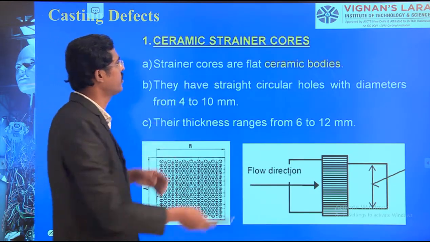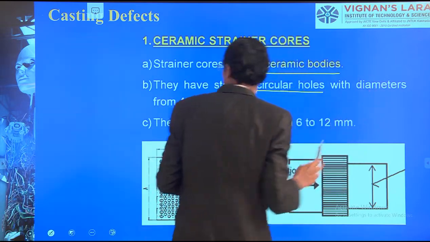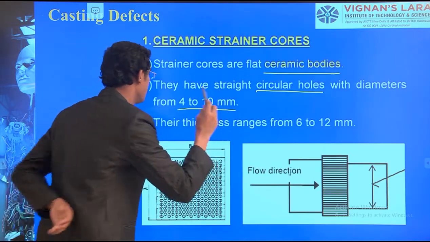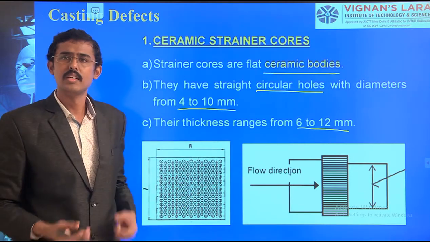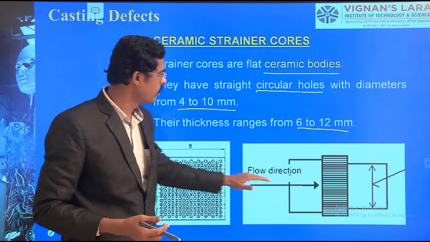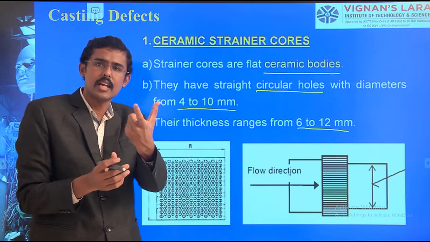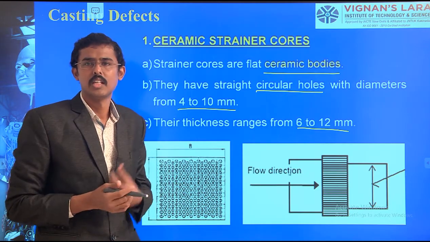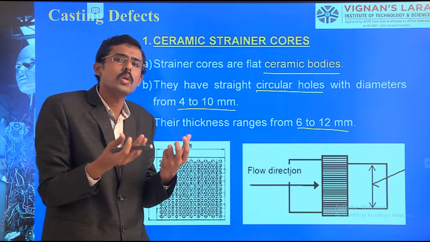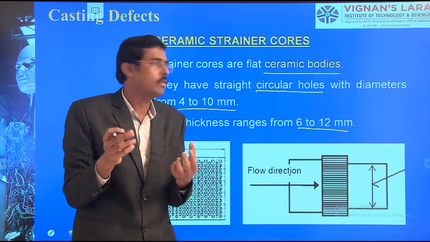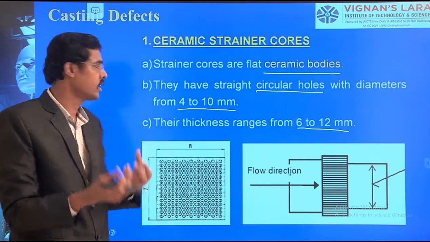Strainer cores are flat ceramic bodies. They have straight circular holes with diameters of 4 to 10 mm. The closely packed micro-holed filters are designed in such a way that, when the flow direction is there, if the particles or impurities are larger than the hole, they won't flow through. If smaller than 4 mm, they will go. But we usually want to filter particles larger than 4 mm. For example, 6 mm to 12 mm filtering we can do.